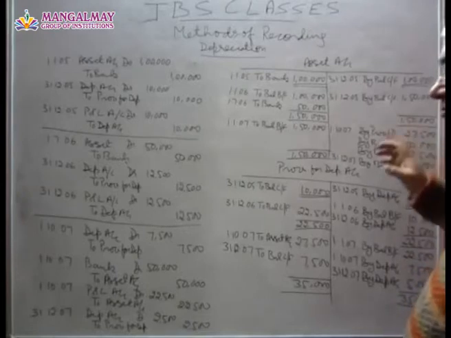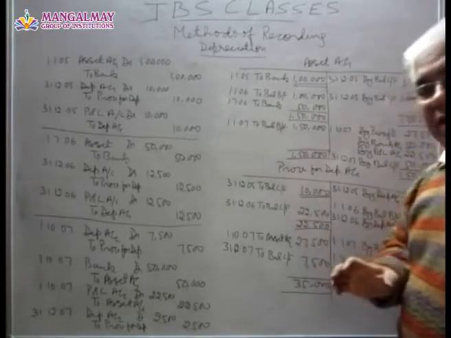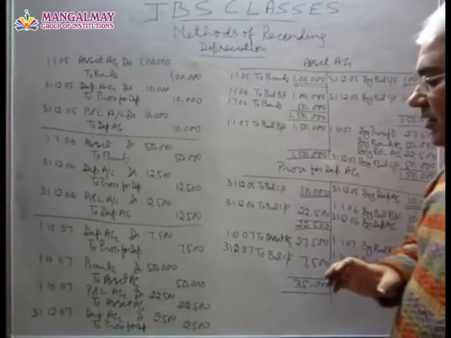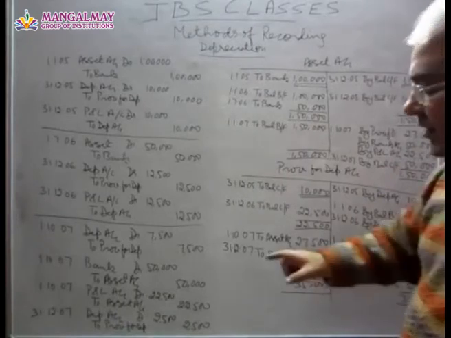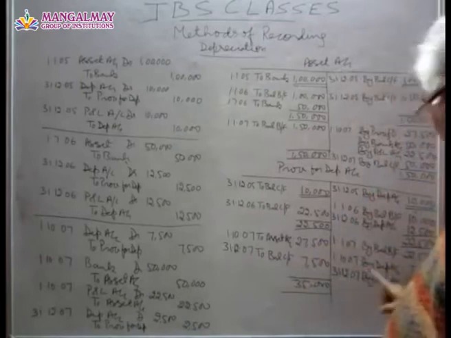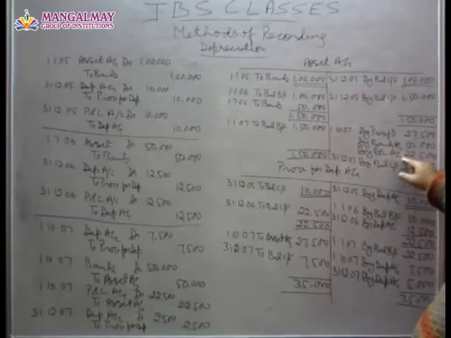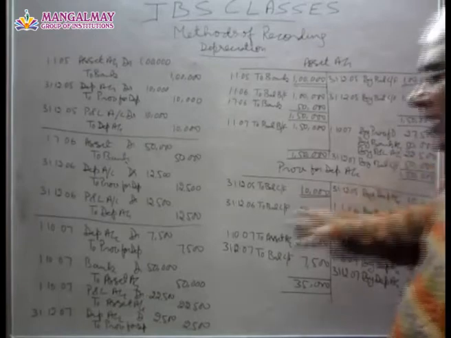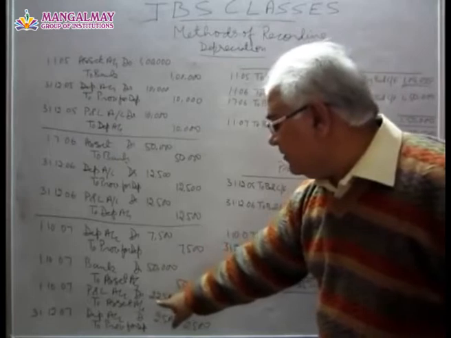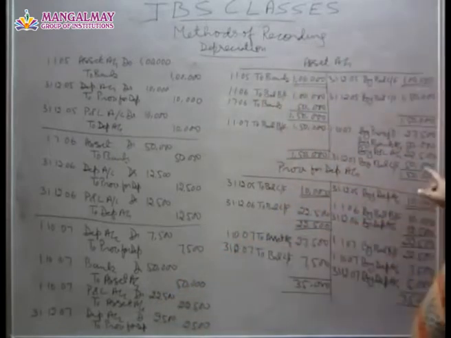Okay. Now on the sale of this machinery we have incurred a loss of how much? We have incurred a loss of 22,500, and the entry for this is profit and loss account debit to asset account.